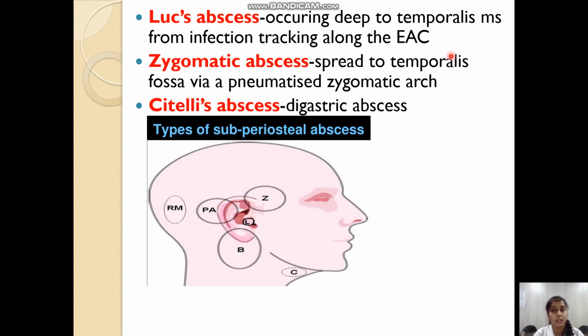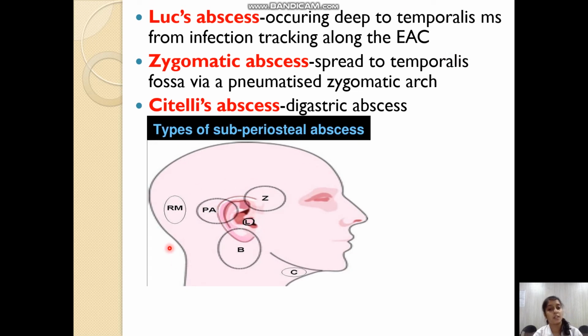Luc's abscess is occurring deep to the temporalis muscle from the infection which is coming from the middle ear into the EAC and then into the region near the meatus. From the region near the meatus, it can go anteriorly in the region of the zygomatic process and spread up to the temporal fossa through a pneumatized zygomatic arch. So it will lead to a zygomatic abscess, and through the digastric region, if the pus is reaching the digastric muscle, then it is a Citelli's abscess.